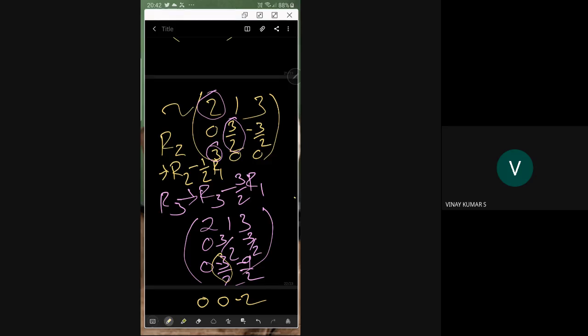Third row, this row. Minus 9 and minus 3, no, sir. Minus 9, plus minus by 2 is there, no. Minus 3, minus 9. Oh, minus 12, minus 12 by 2. Is it right? So minus 12 by 2, minus 6, sorry. Minus 6, right.